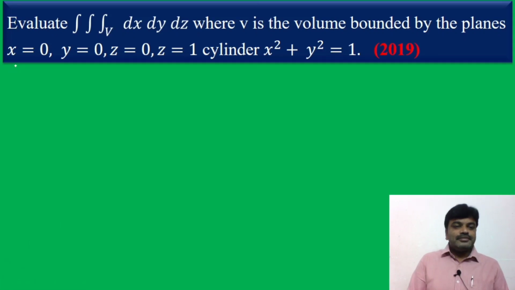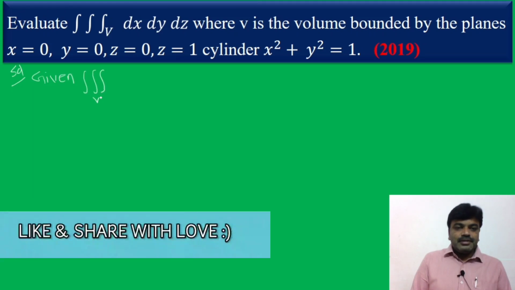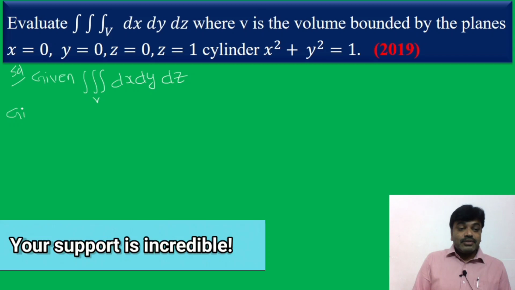Solution. Write the given data, friends. So given the triple integral over v dx dy dz. Now what he says here, bounded by the planes. What are the planes here, friends?